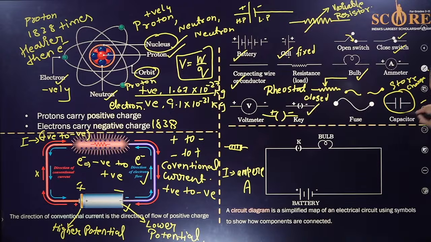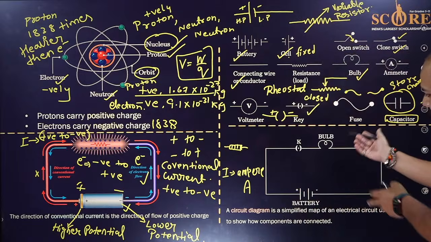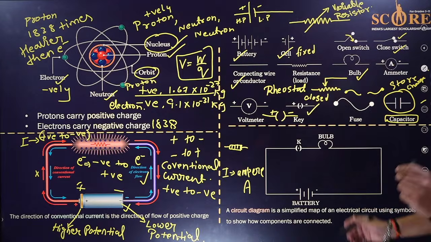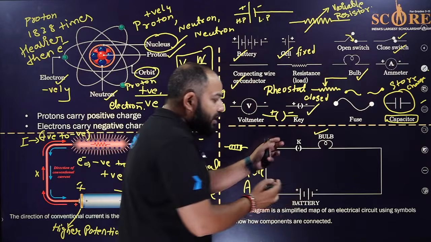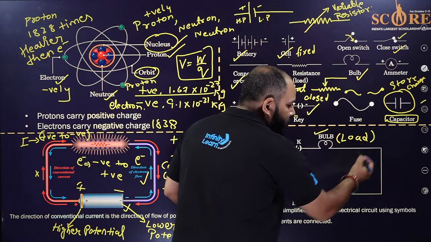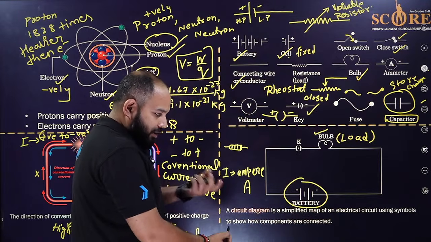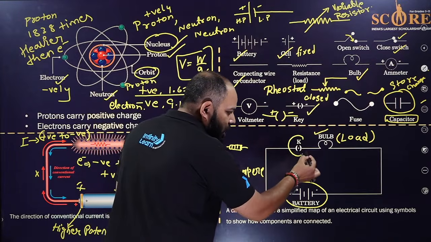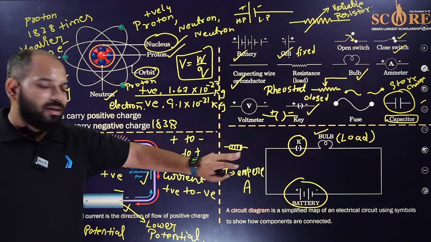That is called a capacitor. So these are the things basically. And here we have a small and very easy circuit diagram in which you can see one bulb or the appliance. Instead of the bulb, you can just write one thing also, that is a load. Then you have the source, a battery or the cell. Then you have one key or a switch to turn it on and to turn it off. Simple, very easy.